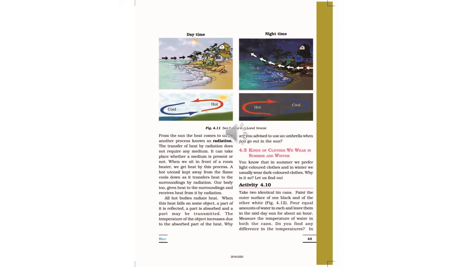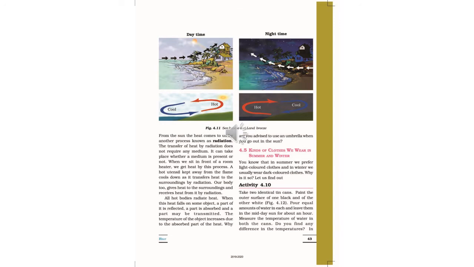Now, when we sit in front of a room heater, we get heat by this process. So, radiation, one example: during the very cold winter season, especially in places like Jammu and Kashmir or Ladakh, we cannot sit in the room without a room heater. If we sit near the room heater, slowly our body also gets warm.